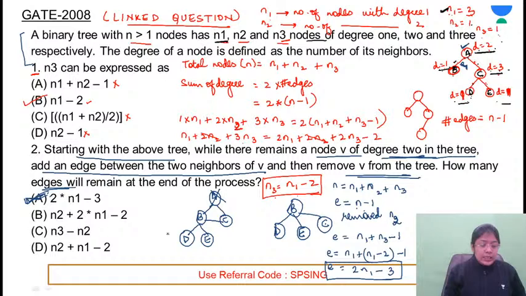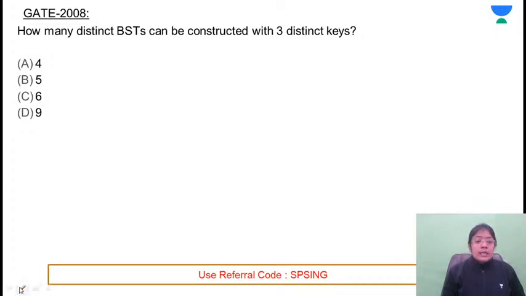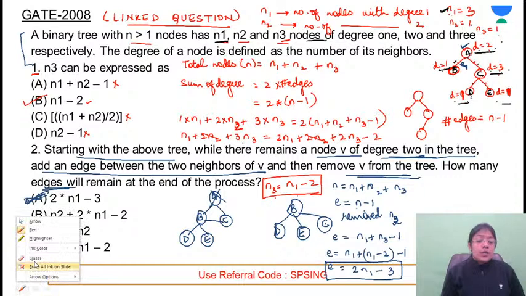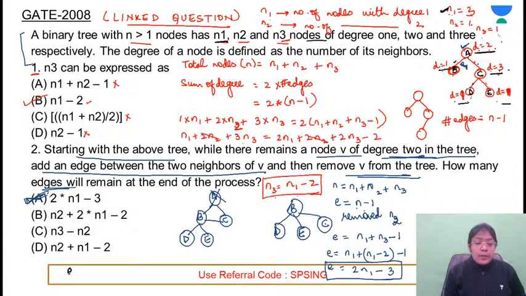Please explain E is equal to n1 plus n2 plus n3 minus 1. Okay. So first of all, tell me, is this point clear that the number of edges, किसी भी tree में number of edges कितनी होती है? That is always 1 less than the number of nodes. First of all, tell me, is this relation clear? E is equal to n minus 1. ये clear है? Number of edges are 1 less than the number of nodes in a tree.